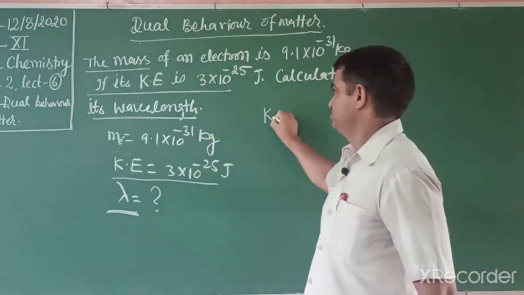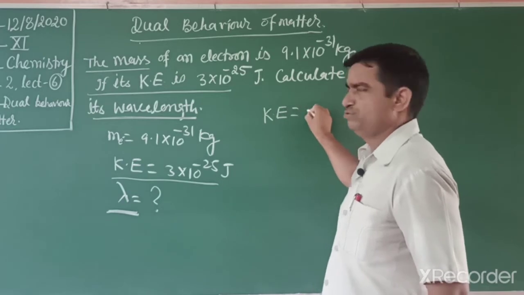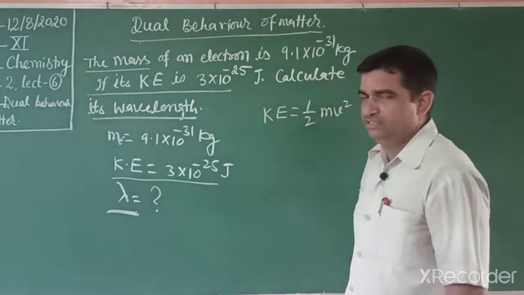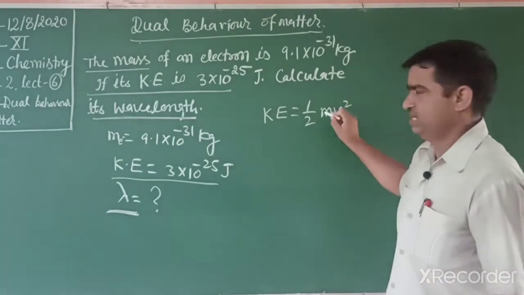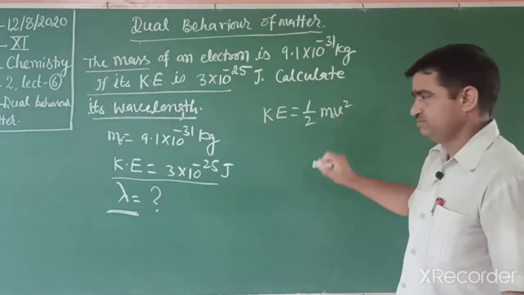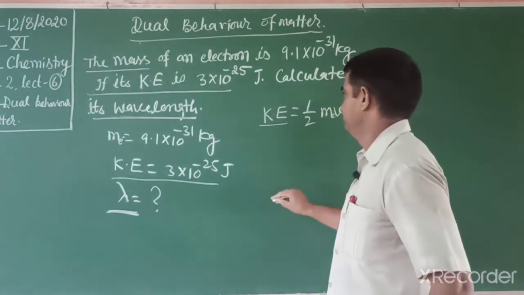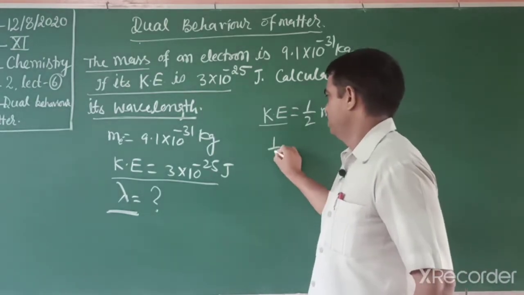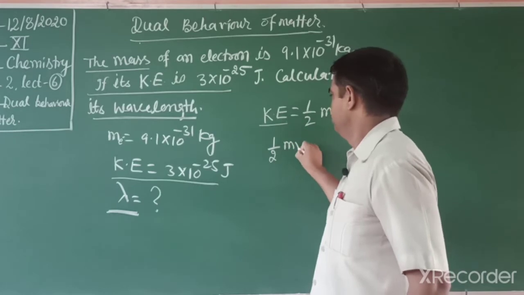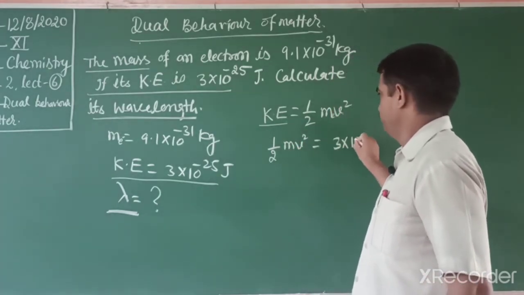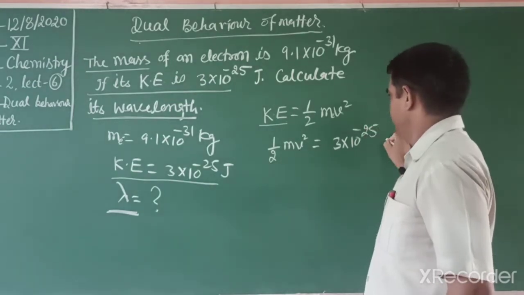We know, students, kinetic energy is equal to 1 by 2 mv square, where m is the mass of electron and v is velocity. So 1 by 2 mv square equals 3 into 10 to the power minus 25 joule.